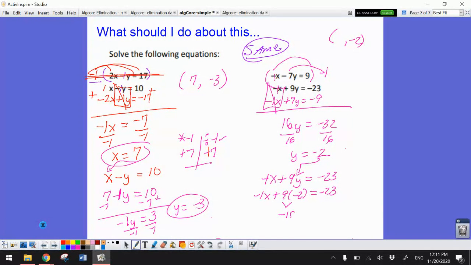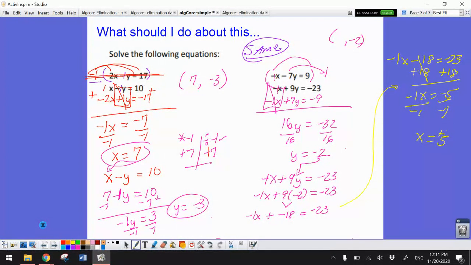9 times negative 2 is negative 18. And I really don't need to have this plus minus thing going on here. So I'm going to change this to negative 1x minus 18 equals negative 23. Okay. I'm going to add my 18 because that would be the additive inverse. This is gone. Negative 1x equals negative 5. Divide by negative 1, x equals positive 5. So my solution is 5 comma negative 2.